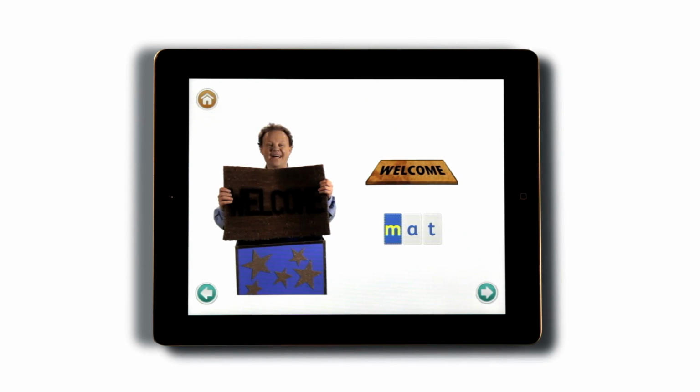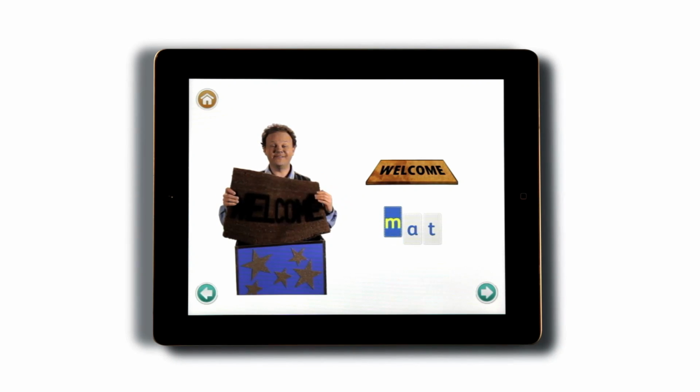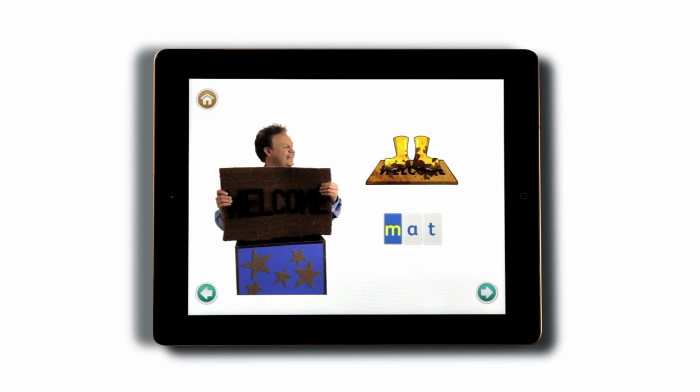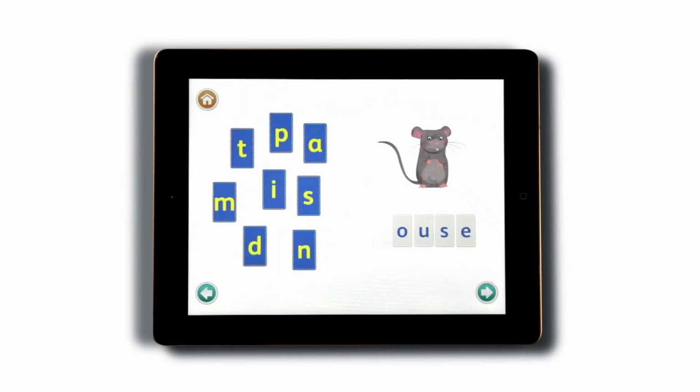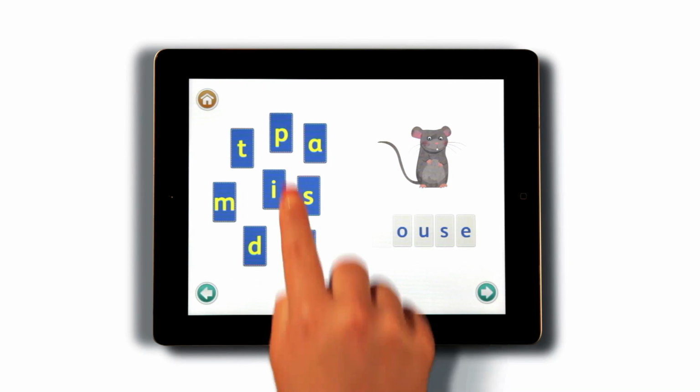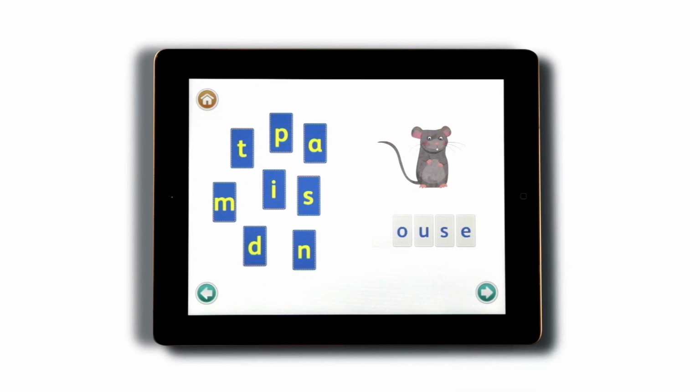Look, mat. Mat starts with a sound. It's a muddy mat. Find the letter that makes the sound to make a new word. S. No, that's not quite right. P. Try again. Well done. That word says mouse. Mouse starts with a sound.